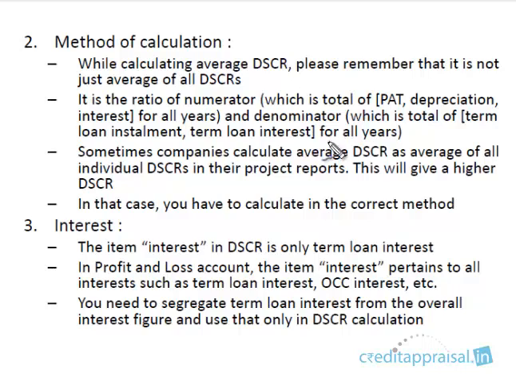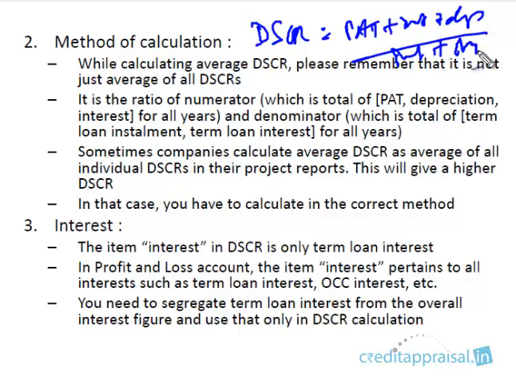Then one more thing you have to be careful about is that in DSCR we have an item called interest. DSCR is profit after tax plus interest plus depreciation, divided by interest plus installment. This is the formula. What is this interest? In the profit and loss account under expenses we have various expenses, and then we have interest. Now interest pertains to many kinds of interest: there is term loan interest, OCC interest, partners' capital interest. You have to understand that in the DSCR calculation, the interest we are focusing on is only the term loan interest.